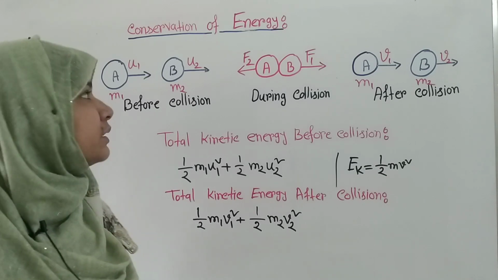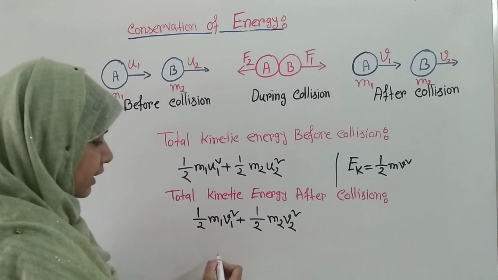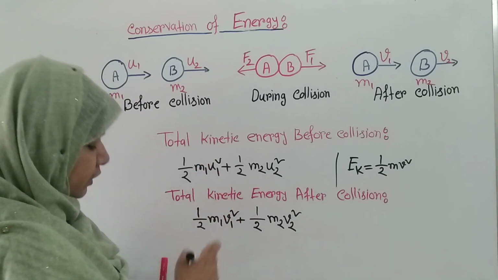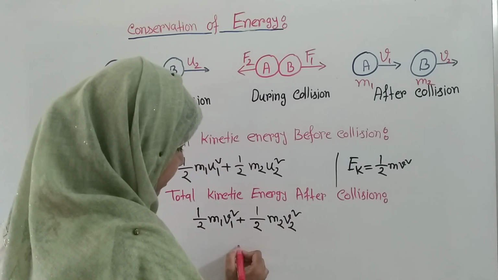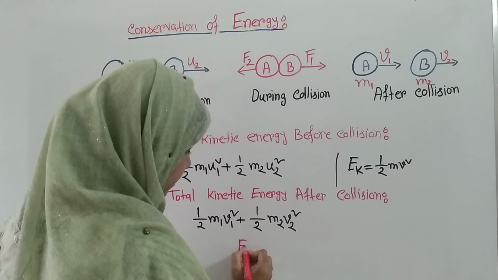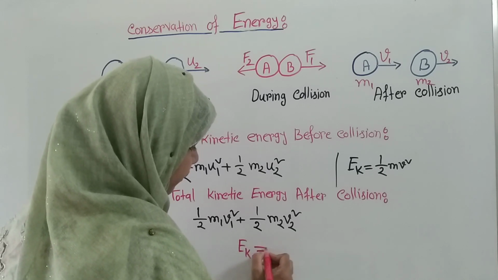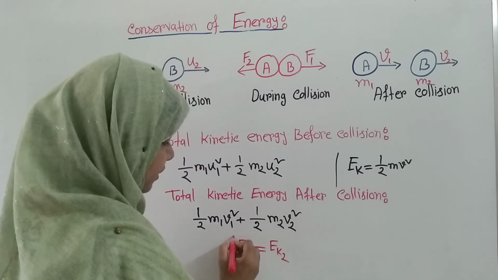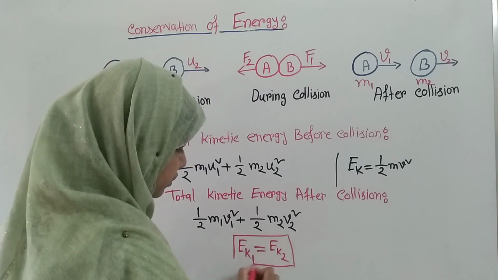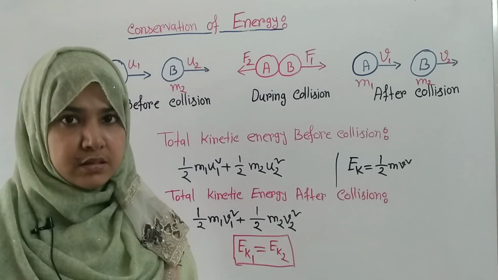So, according to the conservation of energy, if we consider the total kinetic energy before collision is Ek1 and the total kinetic energy after collision is Ek2, we can write Ek1 is equal to Ek2, and this is known as the conservation of energy.